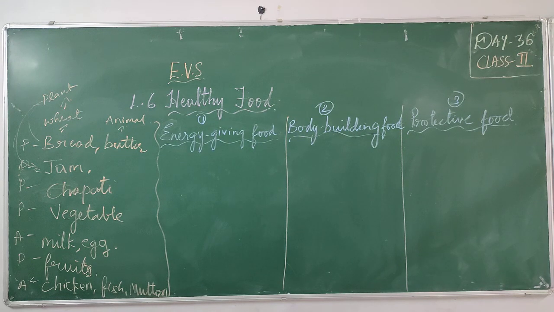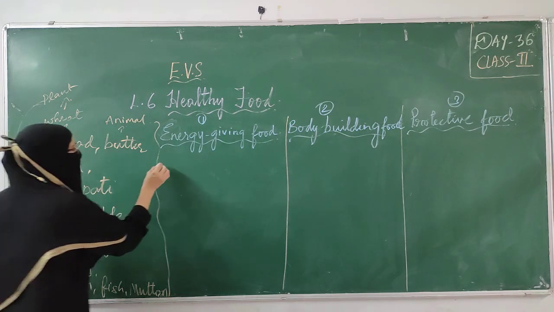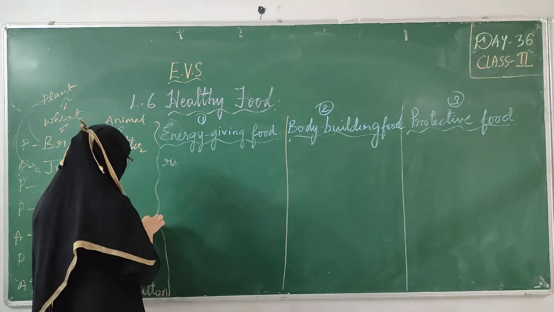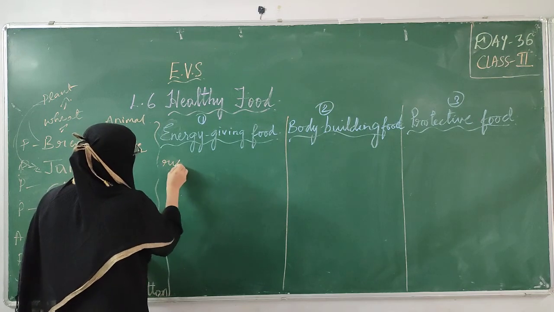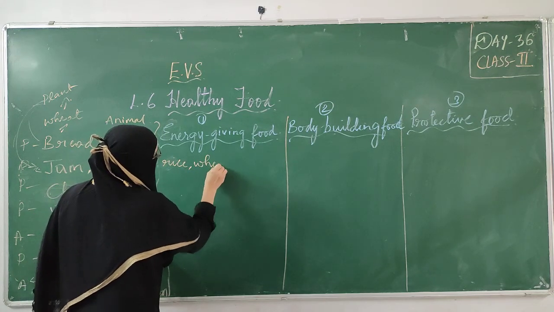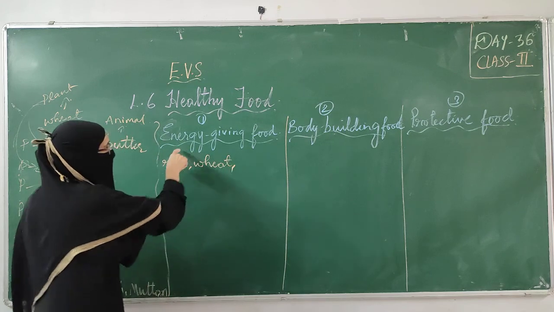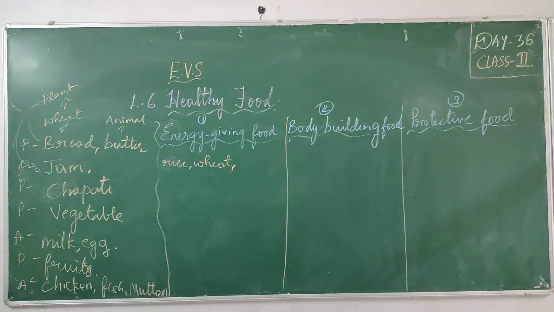First, coming to energy giving food. Food items like rice, wheat, sugar, honey, butter, oil come under energy giving food.